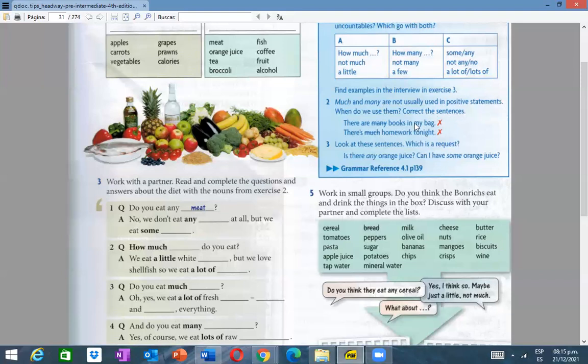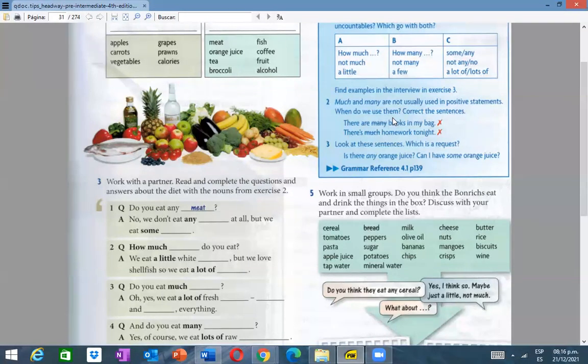Which is common to use in positive statements, students? Which expression of quantity do we use in our positive statements? Which? Some? Some. Excellent. Yes. Some, very good. Some, only some, right? Because any, you know the rules in negative and in questions, so it's okay. So don't forget, maybe these are new for you, that's why, okay? There are rules which are new for everybody, okay? That's why you have to read again, try to memorize, okay?